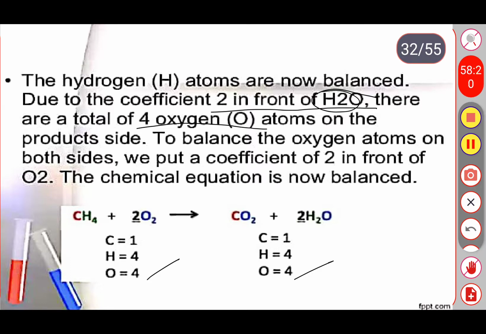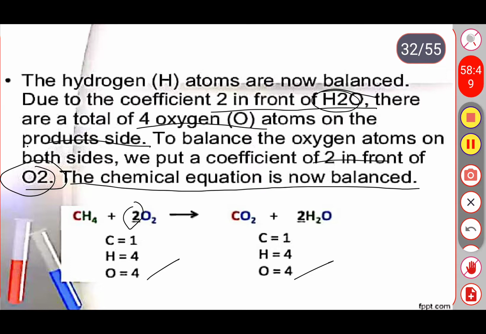To balance the oxygen atoms on both sides, we put a coefficient of 2 in front of the oxygen molecule. By adding this coefficient of 2 in front of the oxygen molecule, the chemical equation is completely balanced. Now check the number of atoms in the reactants and products.